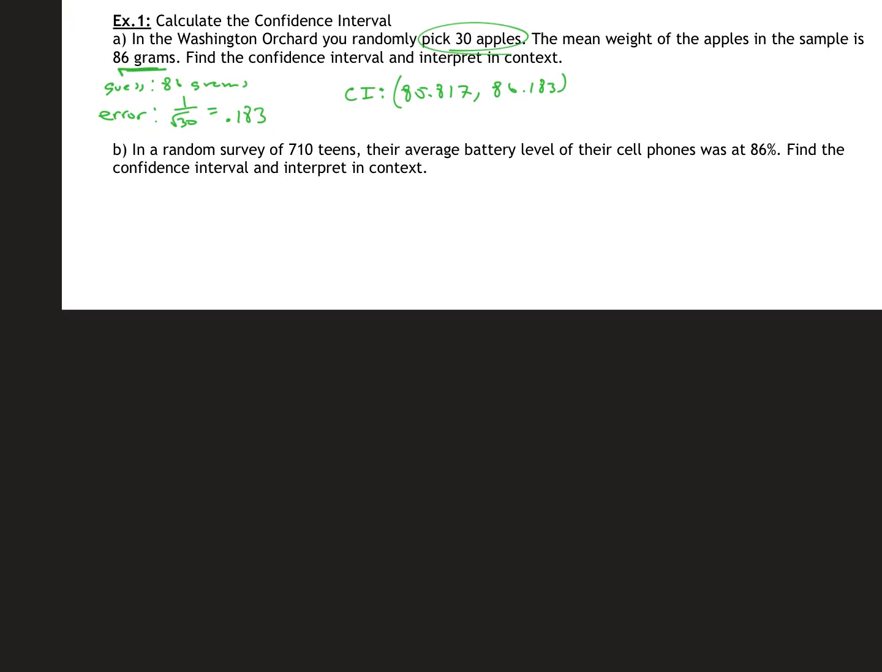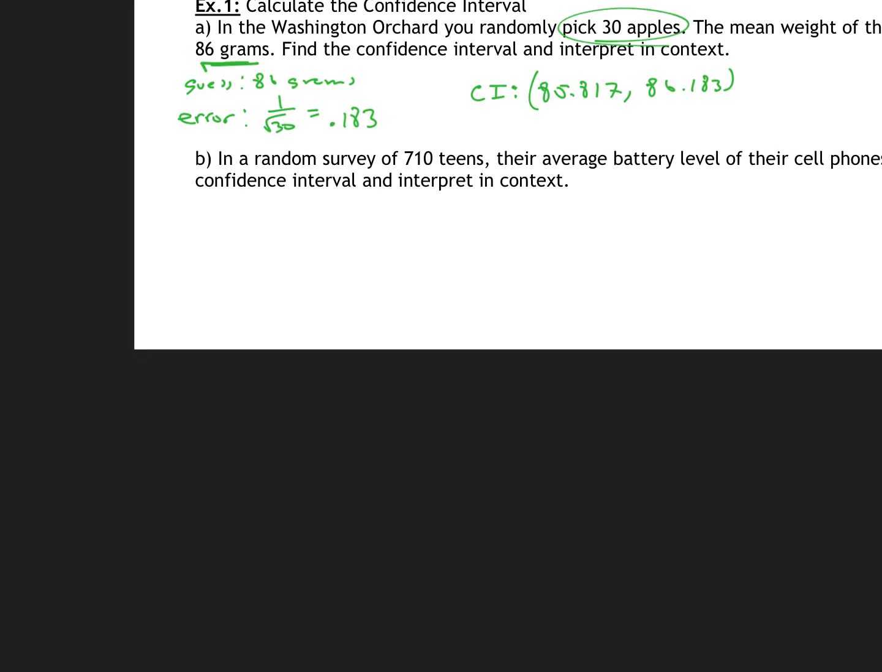So let's look at B, and I'll write this one out in words. In a random survey of 710 teens, their average battery level of their cell phones was 86%. Find the confidence interval and interpret the context. So here, my guess is 86%. My error was not given, so it's going to be 1 over the square root of my n, which was 710. So 1 divided by the square root of 710, you get 0.0375, which is roughly 3.75%.